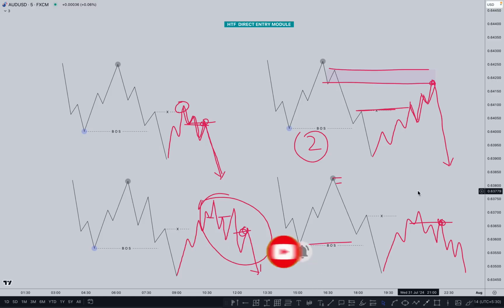Okay, so these types of setups to create structure take a lot of time. So you have to pay attention, and these types of entries are applicable for those traders who are not able to watch the entire day or a full screen. Okay, so you can use a higher time frame like 1 hour and 4 hour, and you have to wait for it to create a structure something like this and price taps on your PY as per your plan, and then you can place a sell limit and buy limit and forget.